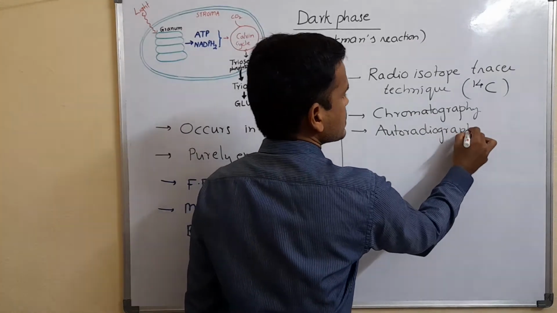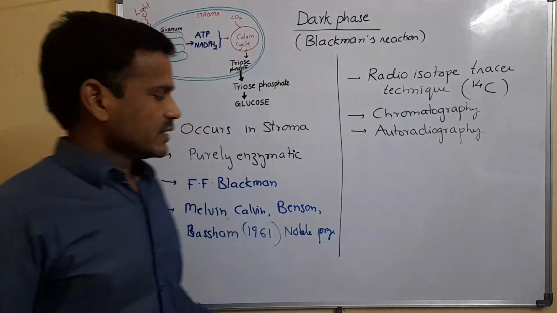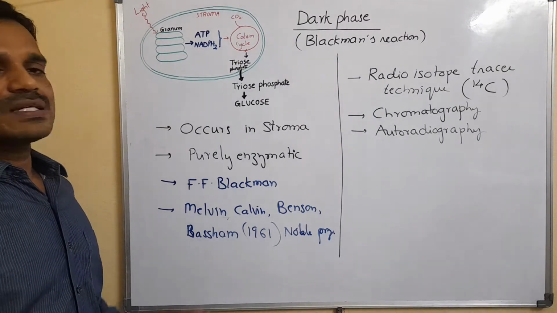By using these three techniques, they traced the dark phase reaction.